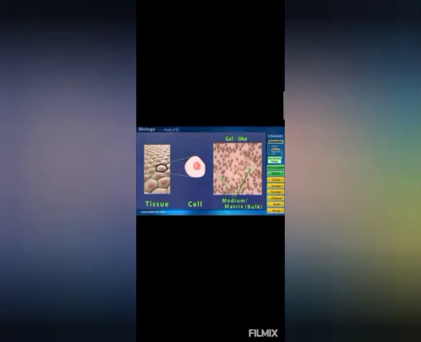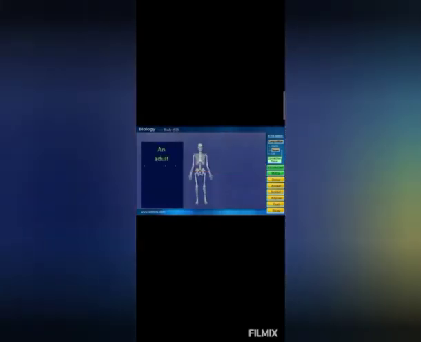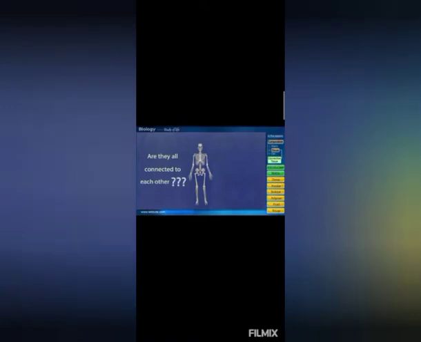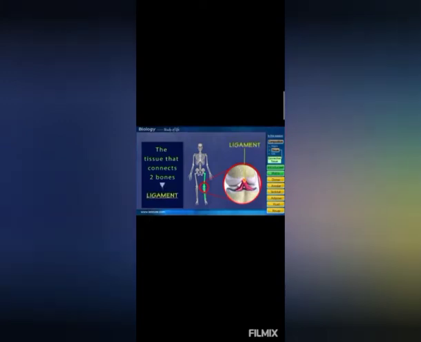Since it is a connective tissue, are you wondering what it connects in our body? So, to answer this, let's look at the human skeleton. An adult human body has 206 bones. So, what do you think? Are they all connected to each other? Yes, they are all connected together with this special type of connective tissue. The tissue that connects 2 bones is called a ligament.